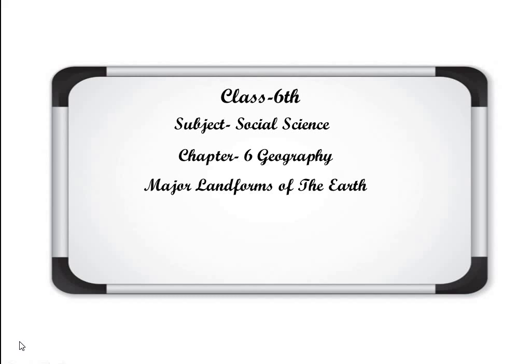If you remember, in chapter number 5 of Geography, we have covered the major domains of the Earth, the major parts of the Earth, in which we covered lithosphere, hydrosphere, atmosphere and biosphere. Lithosphere was the solid portion of the Earth surface or that covers the land area.